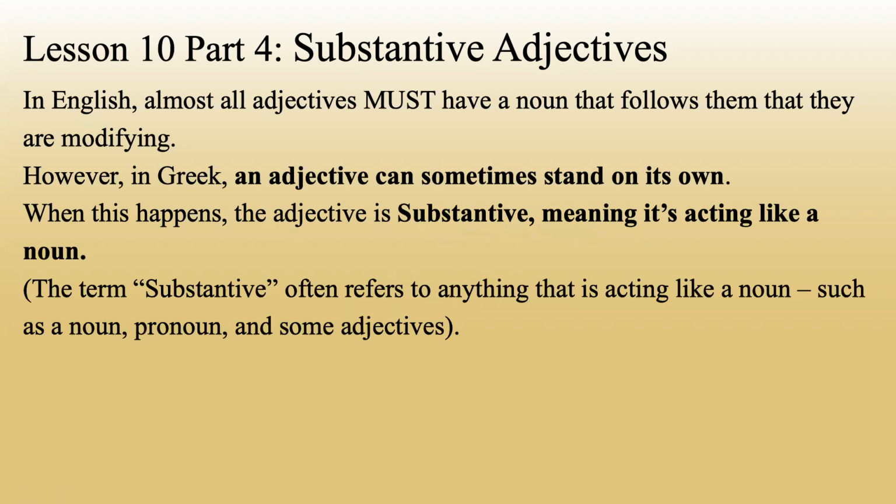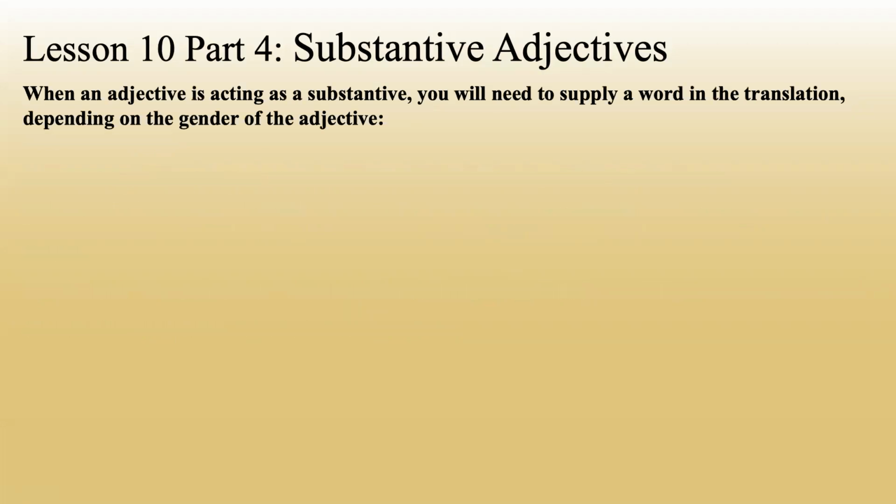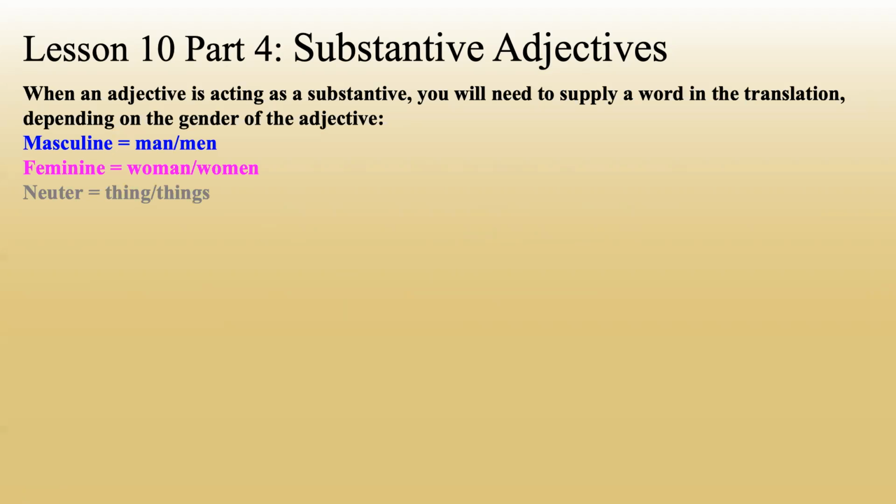The term substantive often refers to anything that is acting like a noun, such as a noun, a pronoun, and some adjectives like substantive adjectives. When an adjective is acting as a substantive, you will need to supply a word in the translation, depending on the gender of the adjective. If it is masculine, you'll either supply man or men, depending on if it's singular or plural. Man for singular, men for plural. If it's feminine, you'll supply woman or women. And if it's neuter, you'll supply thing or things.